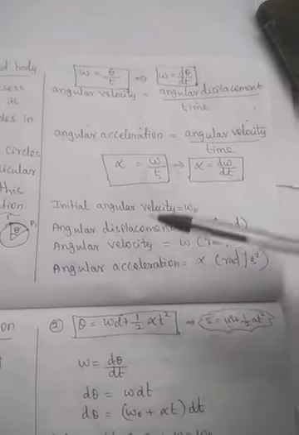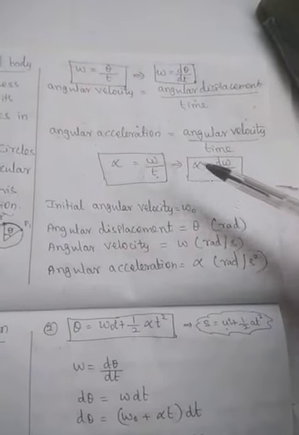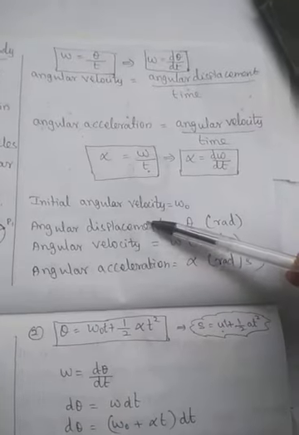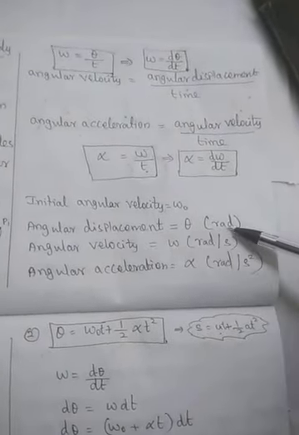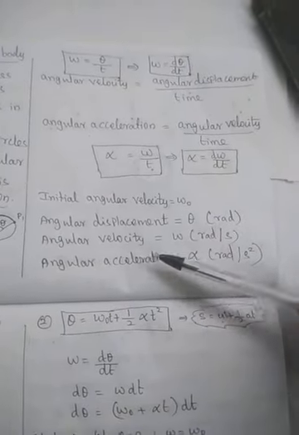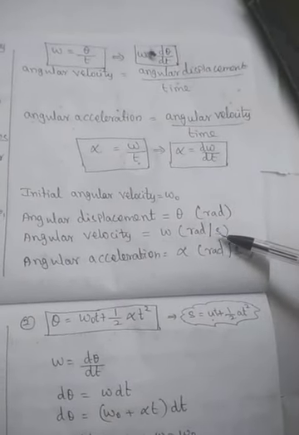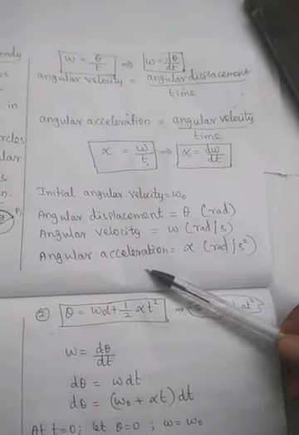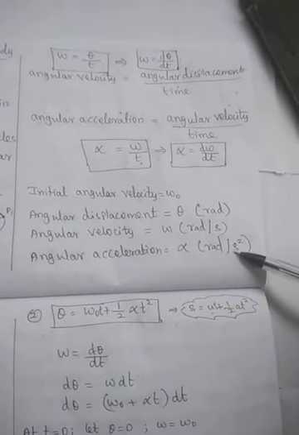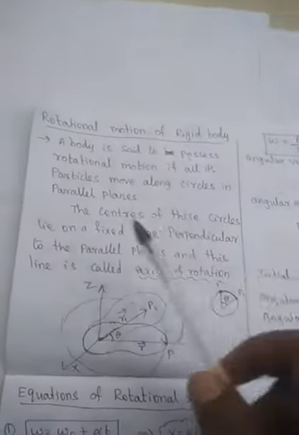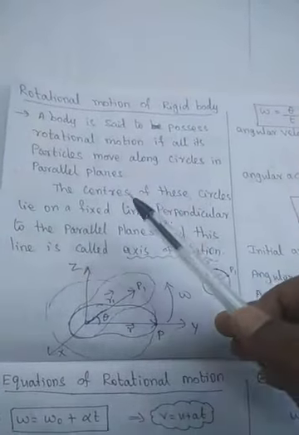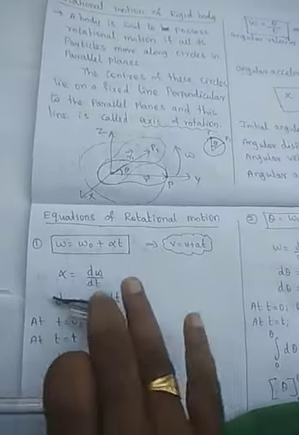It is similar to linear motion, where the initial velocity is u. Here the initial angular velocity is omega naught. The angular displacement is theta, measured in radian. Angular velocity is omega, measured in radian per second. Angular acceleration is alpha, in radian per second squared. Now by using this rotational motion of the rigid body, we can write the equations of motion for rigid bodies. So, equations of motion for rotational motion.